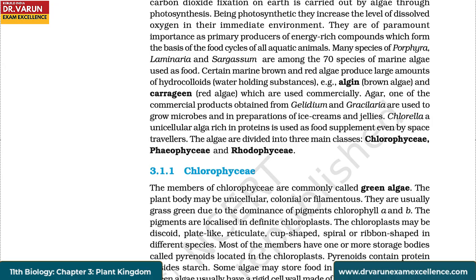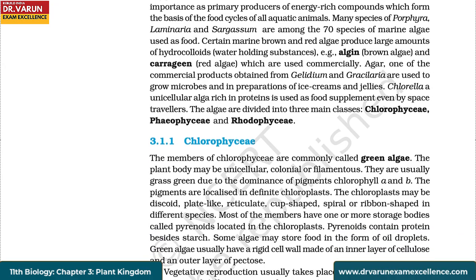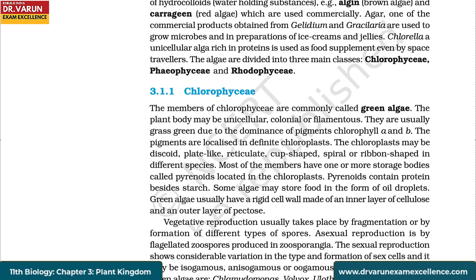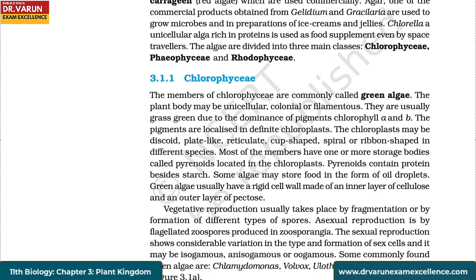The algae are divided into three main classes: Chlorophyceae, Phaeophyceae, and Rhodophyceae. The members of Chlorophyceae are commonly called green algae. The plant body may be unicellular, colonial, or filamentous. They are usually grass green due to the dominance of pigments chlorophyll a and b. The pigments are localized in definite chloroplasts.